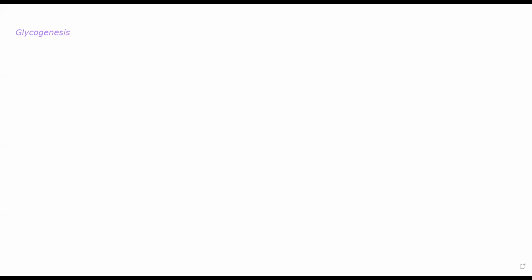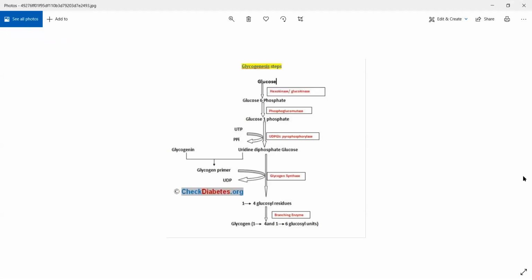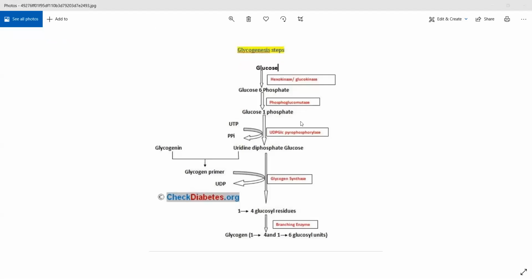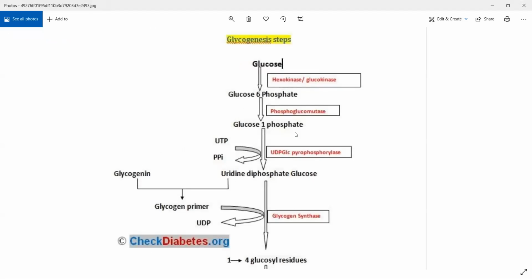Now, glycogenesis looks like this. This is the reaction of glycogenesis. Essentially, it is a simplified version, but it is glycogenesis anyway. So what you are trying to do is take one molecule of glucose and add other molecules of glucose in order to store it as glycogen.